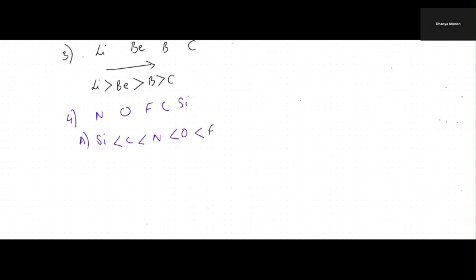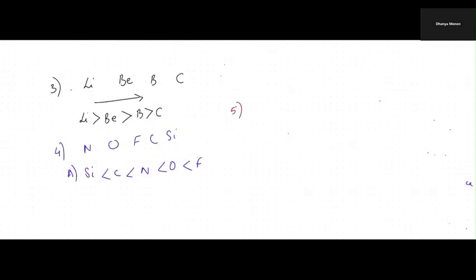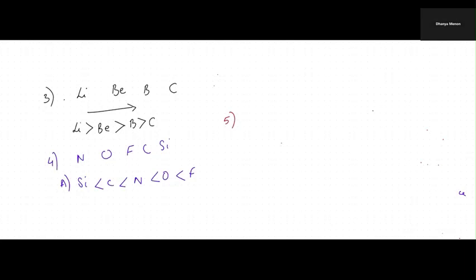Moving further to the fifth question. In the fifth question, you have the correct sequence given below containing neutral, acidic, basic, and amphoteric.